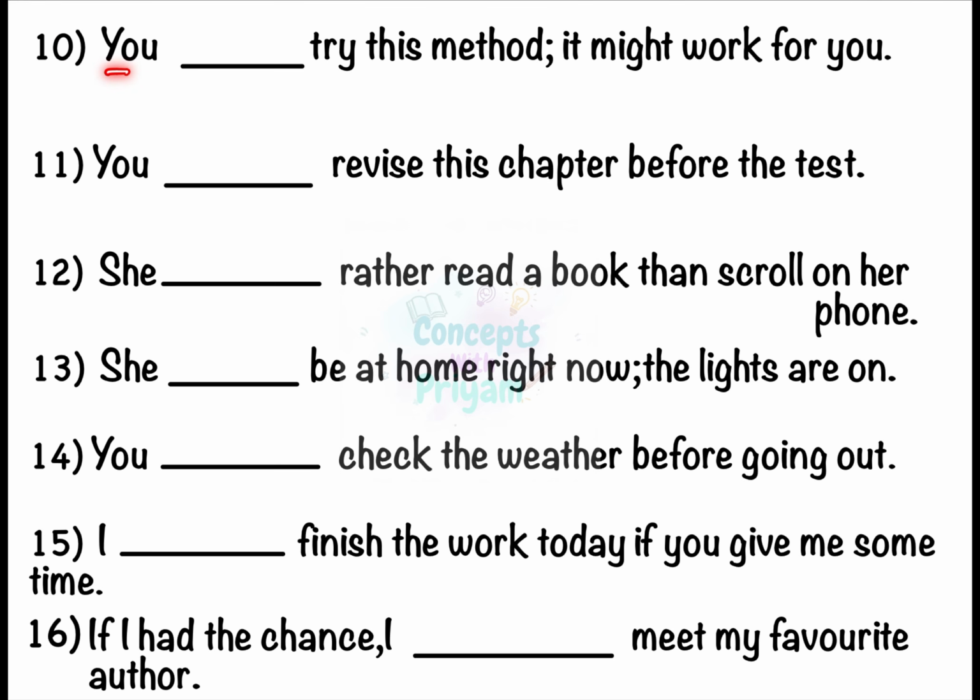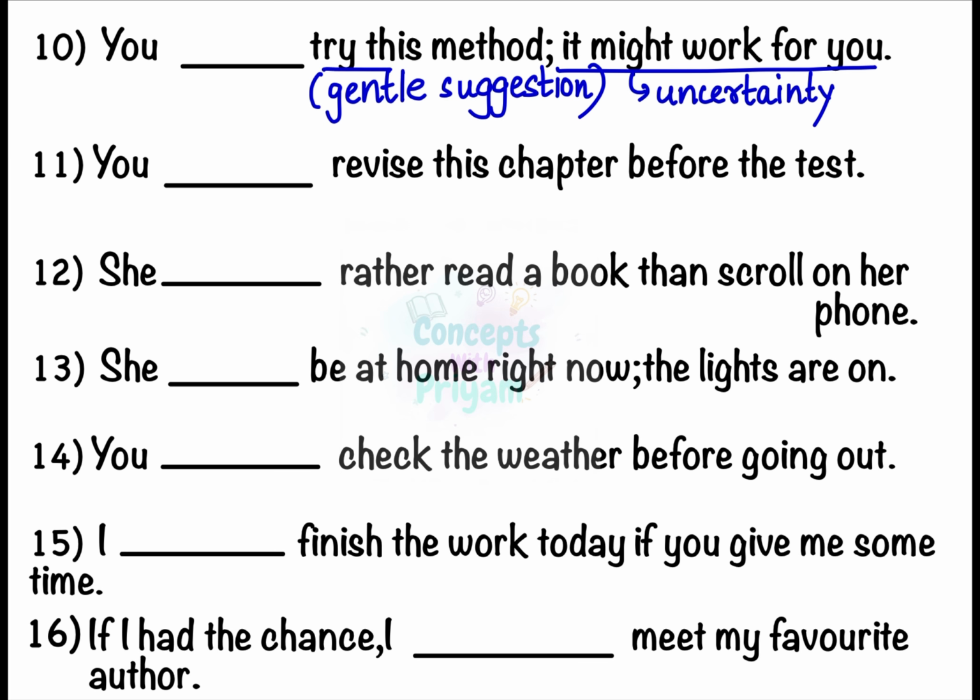Number 10. You blank try this method, it might work for you. Here the phrase it might work for you shows uncertainty. The speaker is giving a gentle suggestion to try a method and is not sure whether it will work. It's not strong advice, therefore the correct word to use here is could.